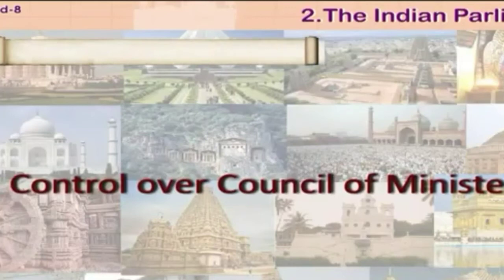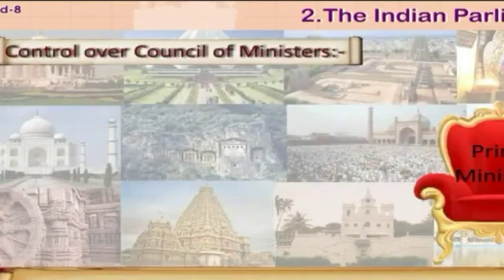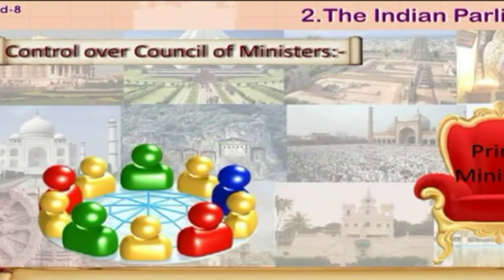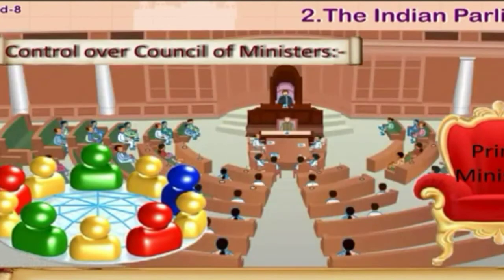Second function, control over the Council of Ministers. The Prime Minister and the Council of Ministers are drawn from the Parliament, and Parliament exercises control over them.